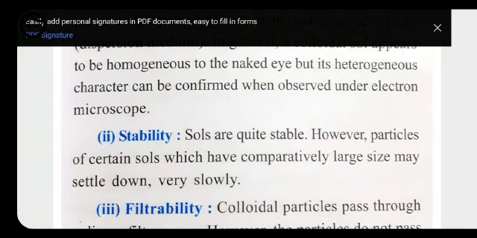Stability, if we are talking about the stability of the colloidal solution, colloidal solutions are quite stable in nature. Sometimes they may be stable, sometimes they may not be stable. Like milk: milk is a colloid, and here milk is stable. It means whenever we keep milk for some time, the water available in the milk does not get separated on its own. So we can say that milk is stable.